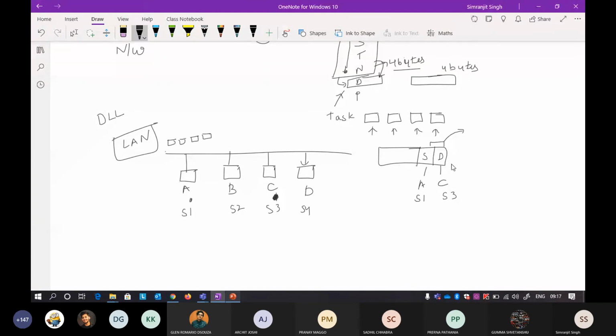Now there is again a problem of security. How will you send it?